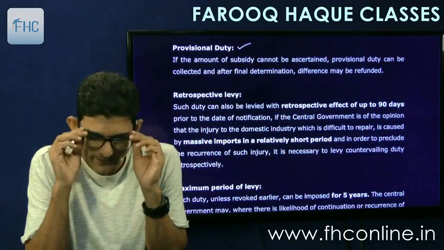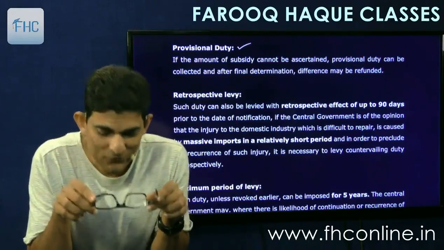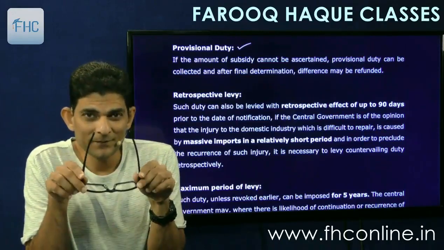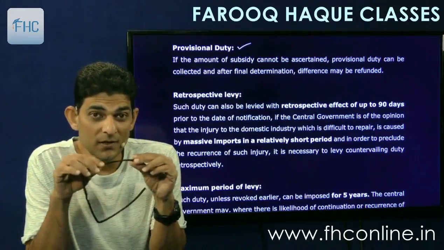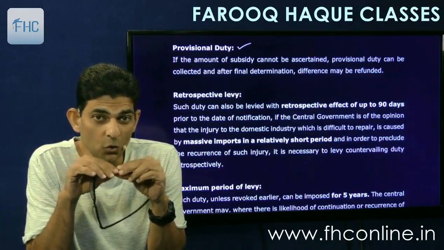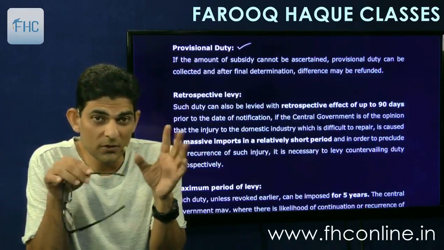Look, very simple. I have always told you that to become a good policeman you have to think like a thief. So think like a tax evader. You know that if we bring these goods into India and the government comes to know, they will start charging the subsidized duty.